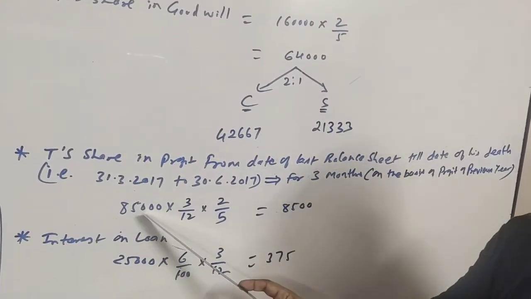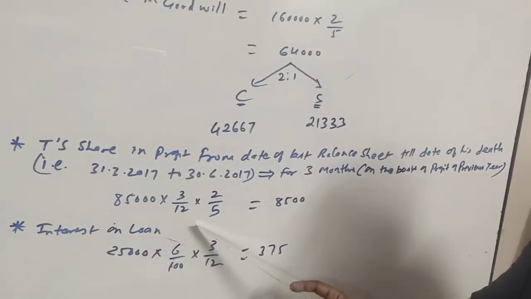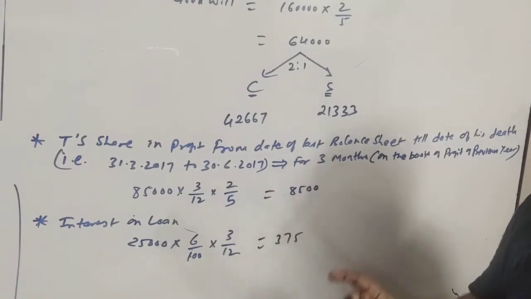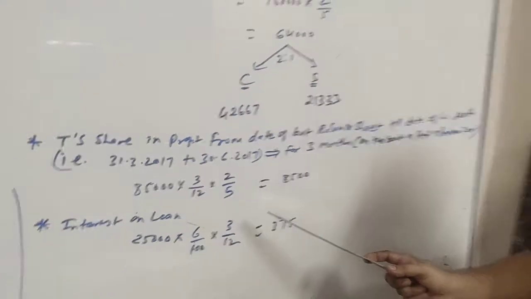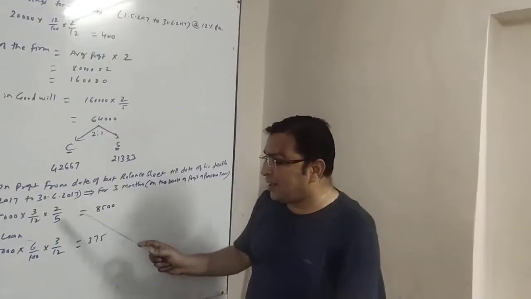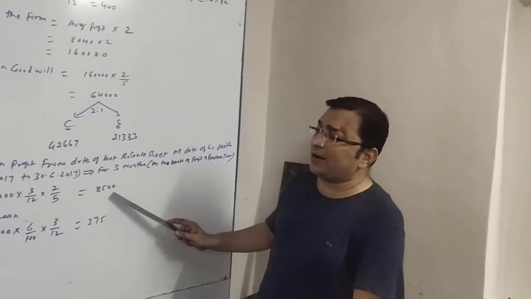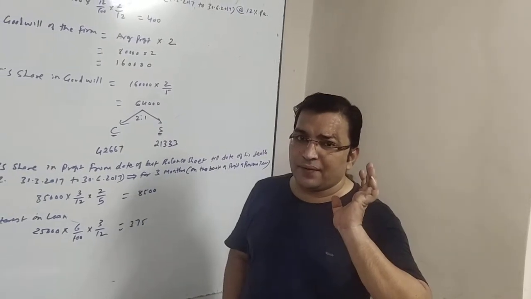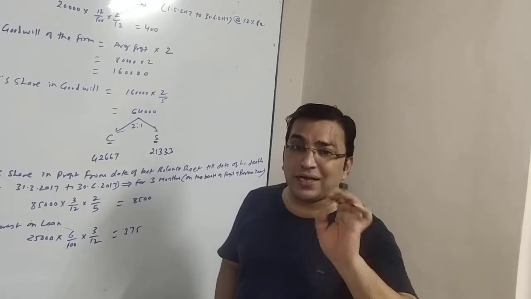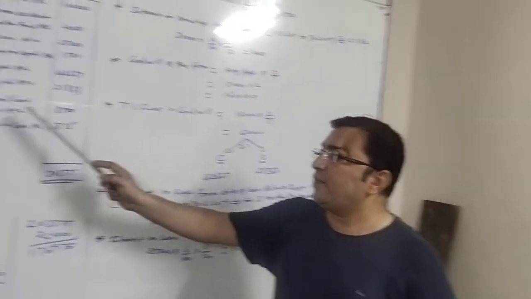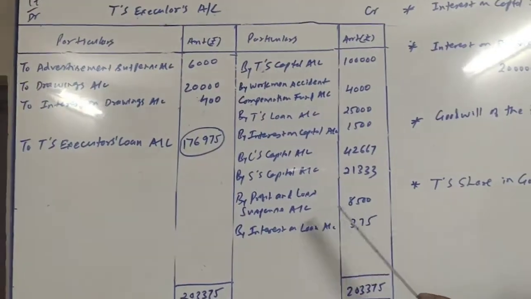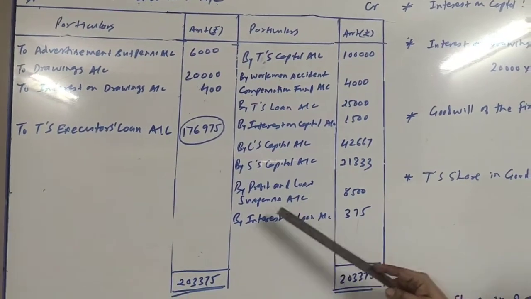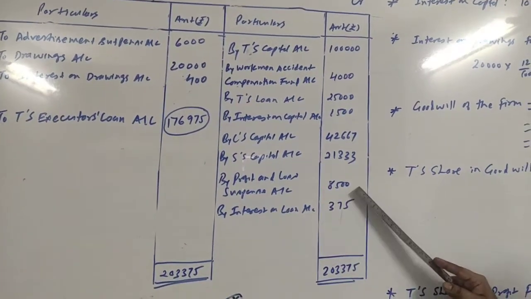That is for 3 months on the basis of the profit of the previous year. So the profit of the previous year is 85,000. 3 months' profit we have to give. It will be multiplied by 3 and divided by 12, and 2/5 is the share of T, so we multiply by 2/5. Finally we get the amount 8,500. So 8,500 will be the amount of profit to be given to T. This profit is just given, not yet earned, so it is written in the profit and loss suspense account, 8,500.